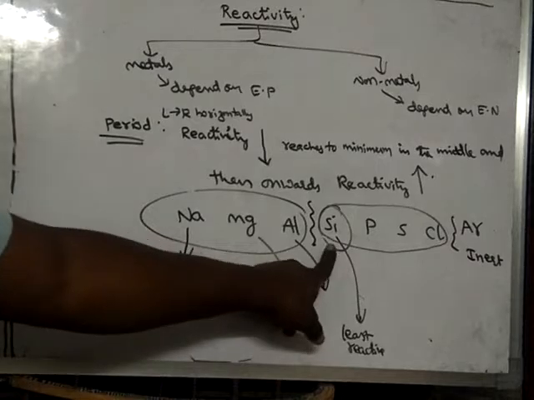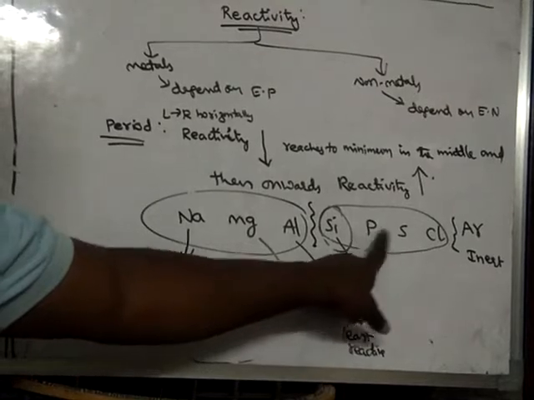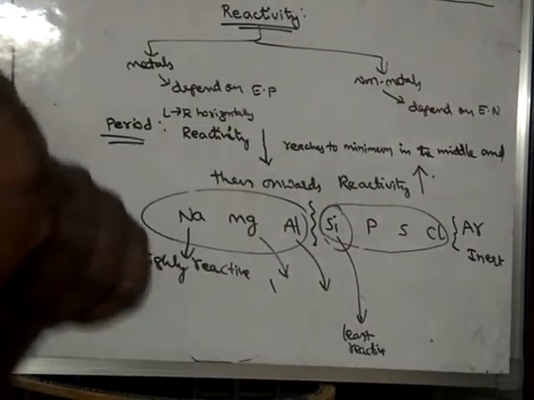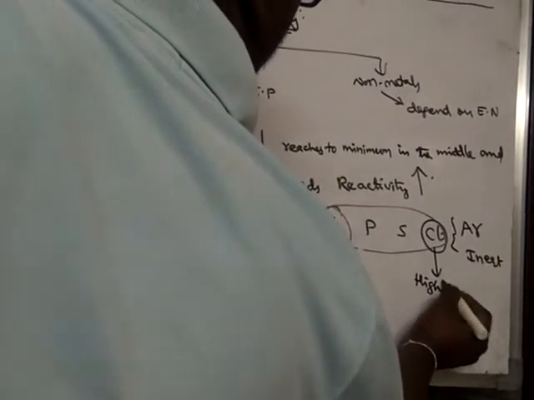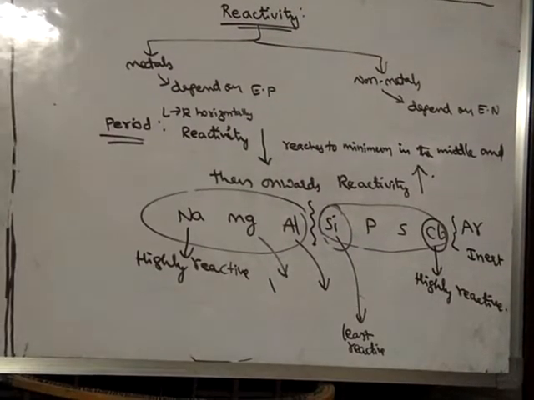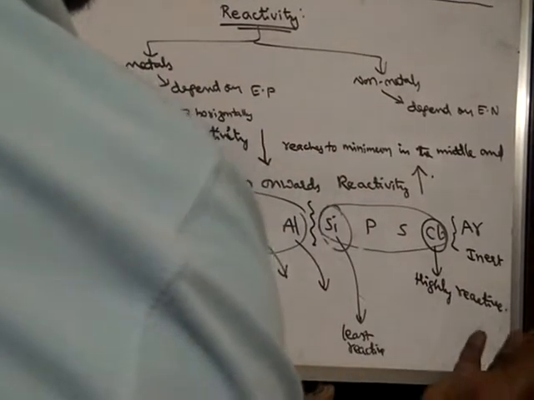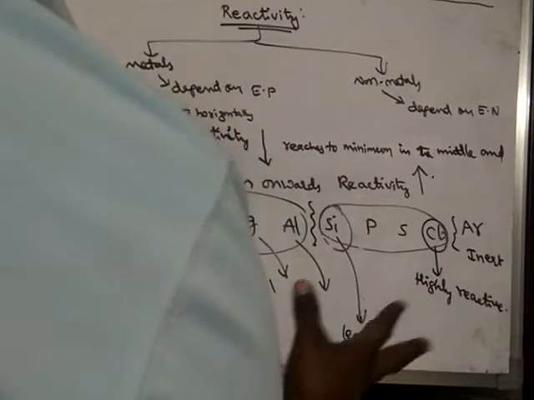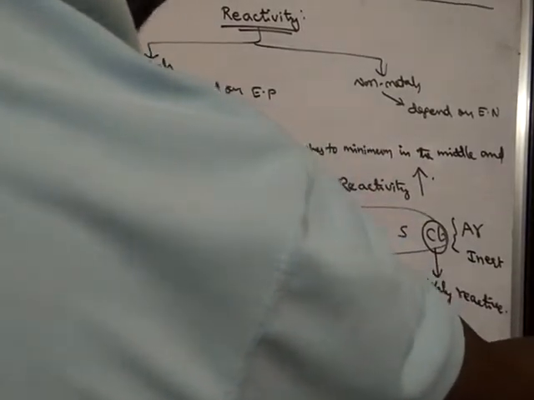From then onwards, the reactivity gradually increases from silicon to phosphorus, phosphorus to sulfur, and sulfur to chlorine. Now chlorine is the highly reactive element. That means if you consider any period, the groups at the opposite ends show high reactivity, not considering inert gases.